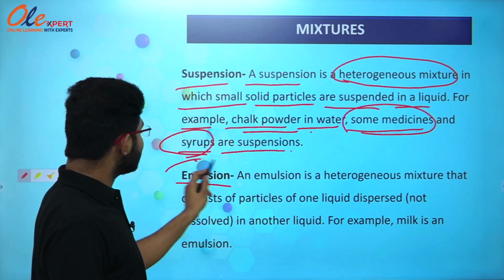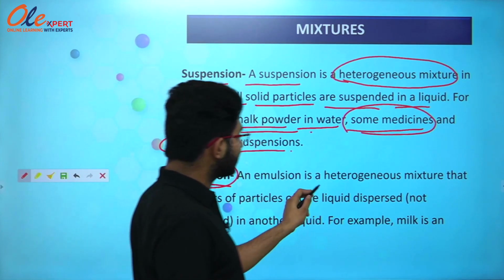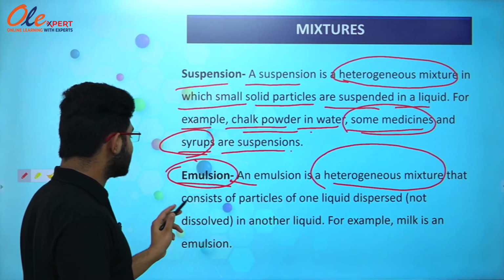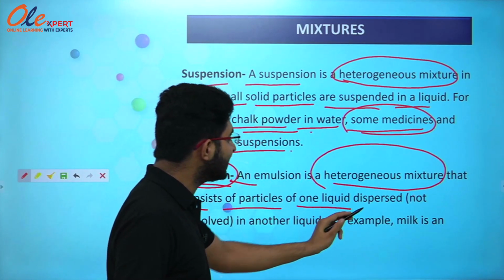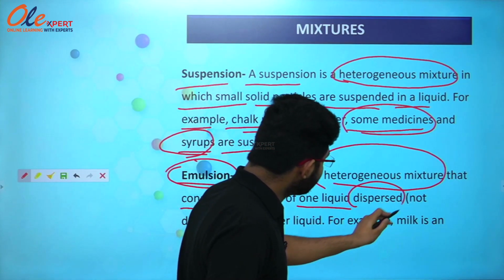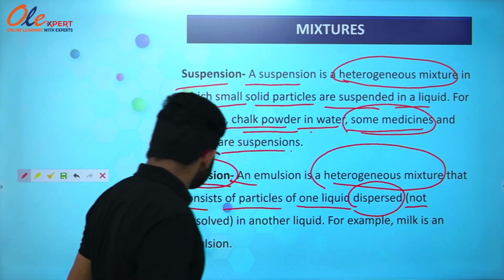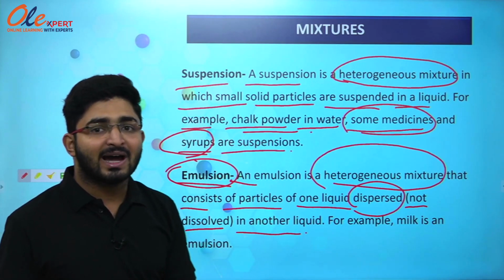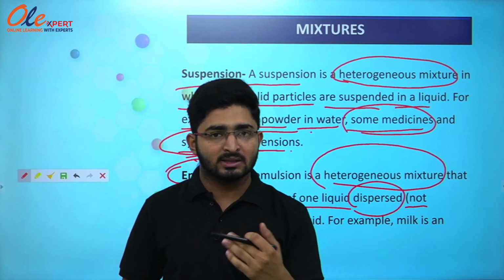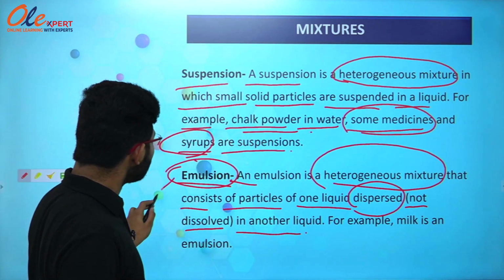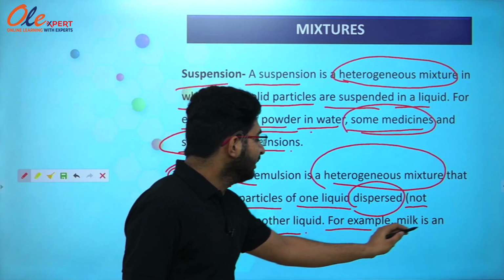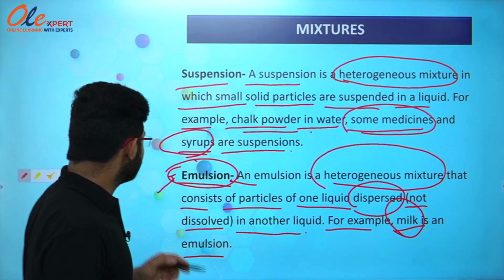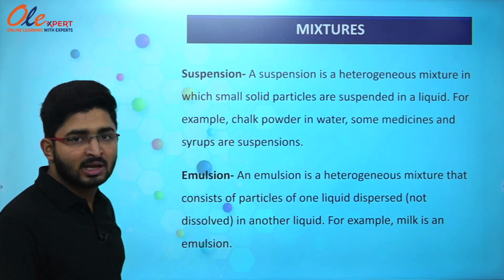Now the second one is emulsion, which also comes under the type of heterogeneous mixture. So what is an emulsion? An emulsion is a heterogeneous mixture that consists of particles of one liquid dispersed. What is the meaning of dispersed? Not dissolved in another liquid. So there are some particles of one liquid that are not completely dissolved in another liquid, and that mixture is known as an emulsion. For example, milk is an emulsion. So this is what we have learned about suspension and emulsion.